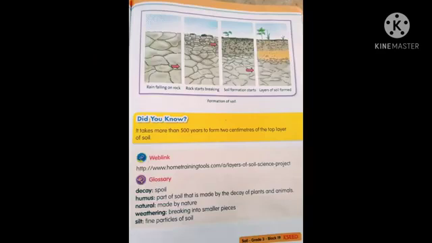Here you can see the stages of the formation of soil. Here see that the rocks break due to the rain. In the first stage, the rain is falling on the rock. In the second stage, the rock starts breaking due to the rain. In the third stage, you can see that the soil formation starts, and small plants are also growing, right? In the fourth stage, you can see that layers of soil are formed. This takes so many years to form the soil.